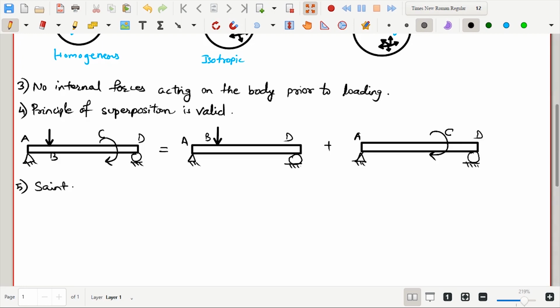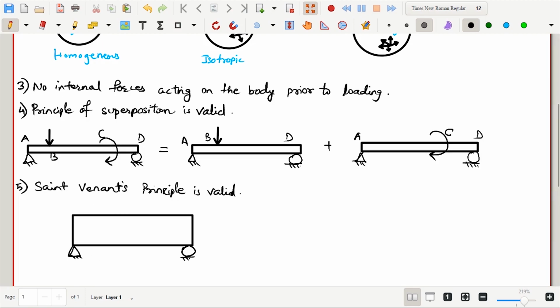Fifth, St. Venant's principle is valid. At points in the body sufficiently away from the points of application of loads, internal forces are independent of the manner in which these loads are applied.